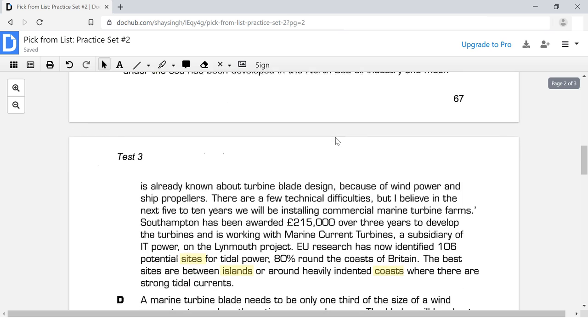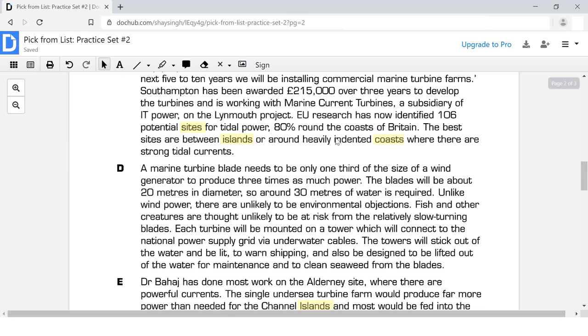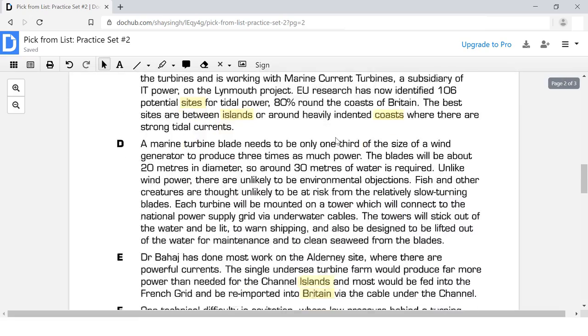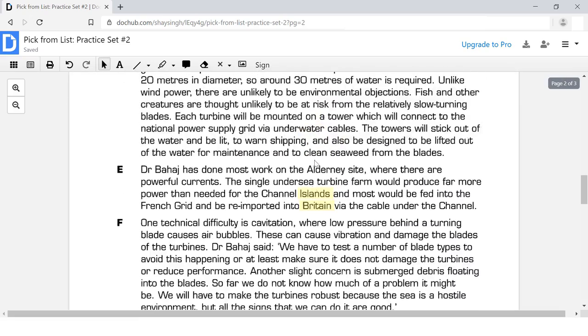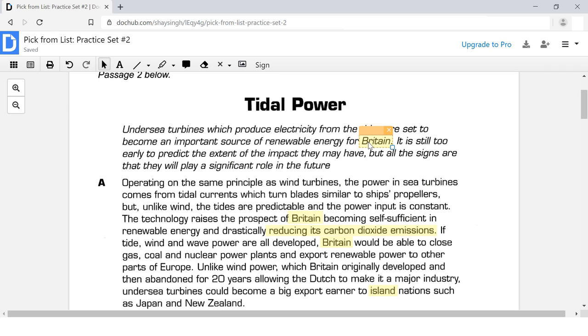We're done with that, and what I will do next is, well, I think the only other keywords we have are Ireland and Britain, and both of those keywords appear several times throughout this passage. So let's just start with Britain. We'll just start up here. Undersea turbines which produce electricity from the tides are set to become an important source of renewable energy for Britain.